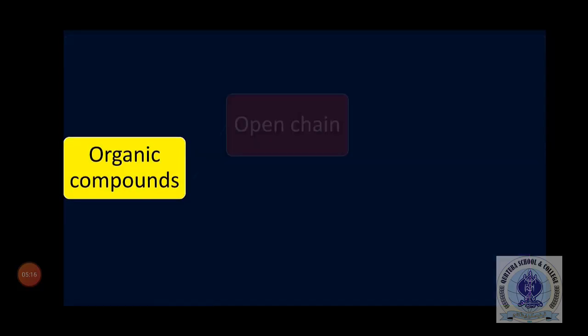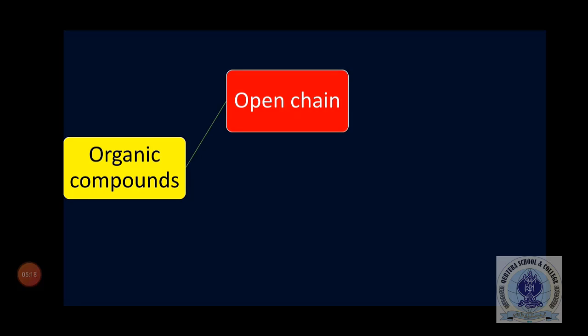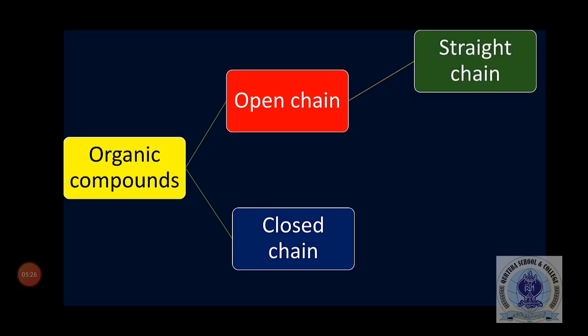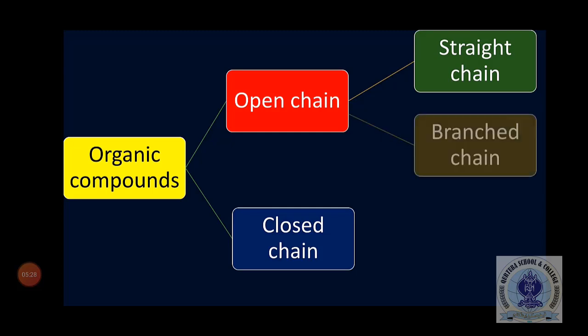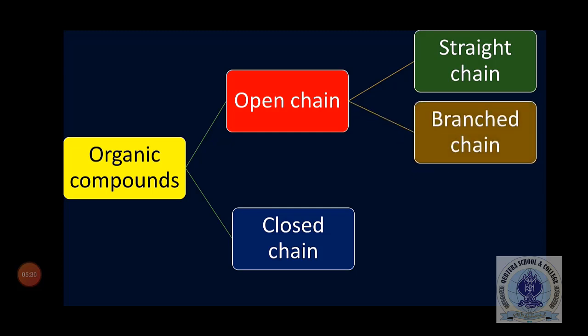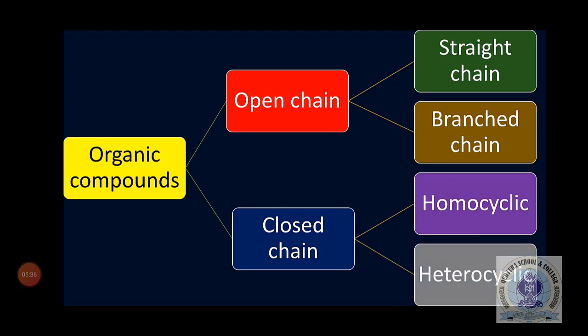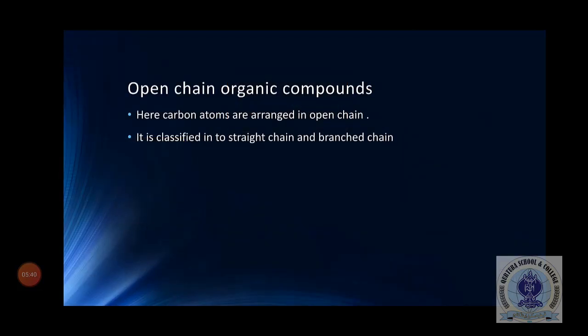Now, classification of organic compounds in terms of structure. Organic compounds are classified as open chain and closed chain. Open chain is further classified into straight chain and branch chain, while closed chain is further classified into homocyclic chain and heterocyclic chain. Now we are going to study each and every type.